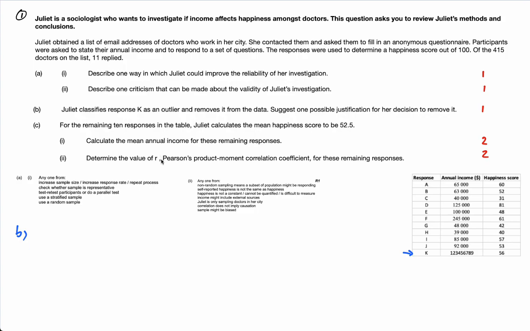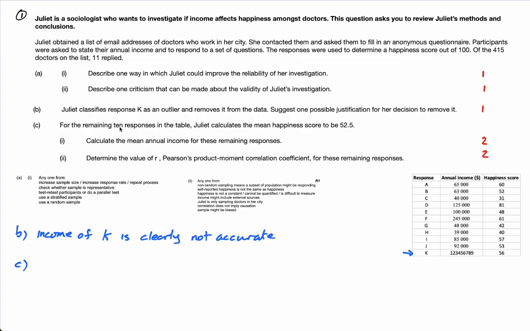So again, it's 1 mark. All they need you to mention is the income. So income of K is clearly not accurate. And again, it's only 1 mark, so that would do. You could mention the fact that it's 1, 2, 3, 4, 5, 6, 7, 8, 9 digits. There's clearly been some kind of mistake when the data was entered here. So that's enough for that mark.